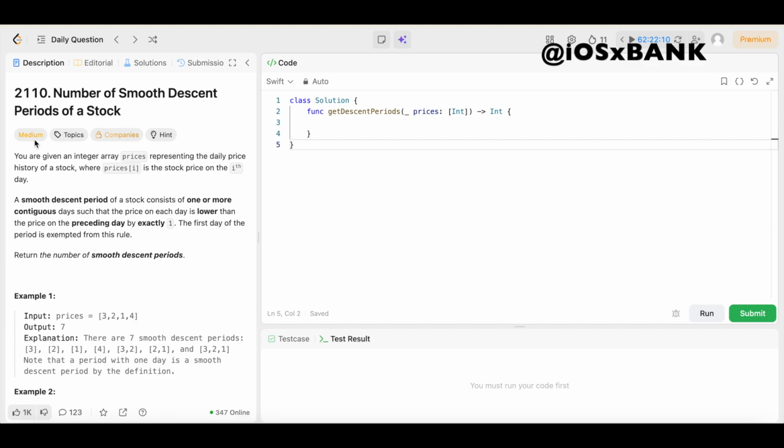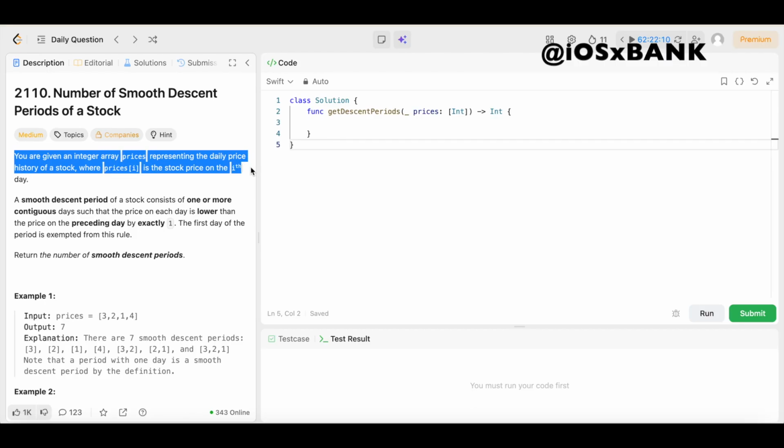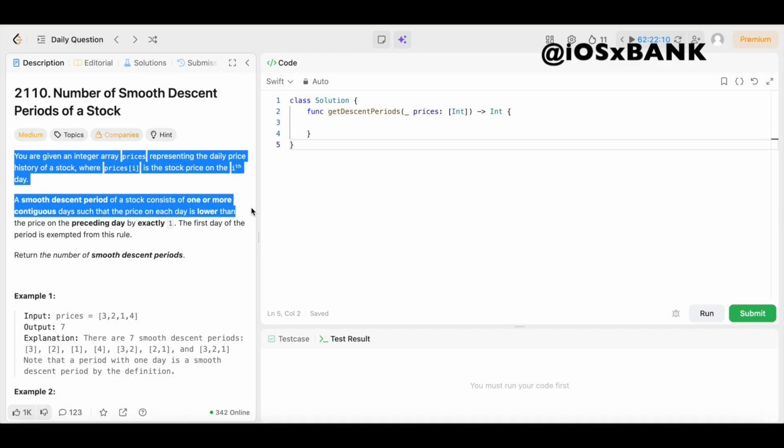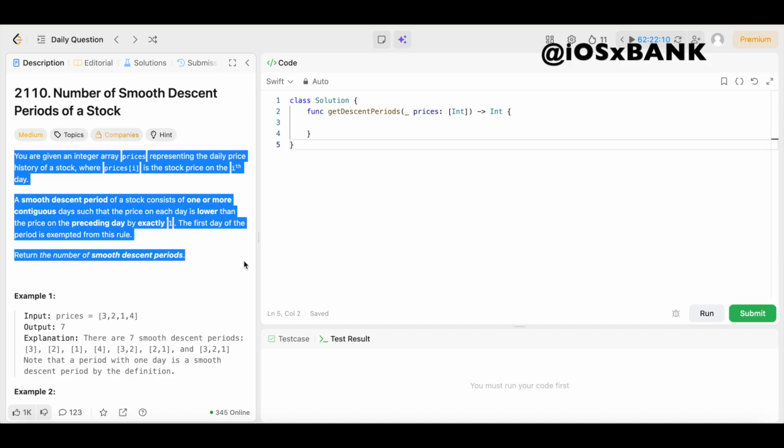Now let's see what the question says. You are given an integer array prices representing the daily price history of a stock, where prices[i] is the stock price on the ith day. A smooth descent period of a stock consists of one or more contiguous days such that the price on each day is lower than the price on the preceding day by exactly one. The first day of the period is exempted from this rule. Return the number of smooth descent periods.